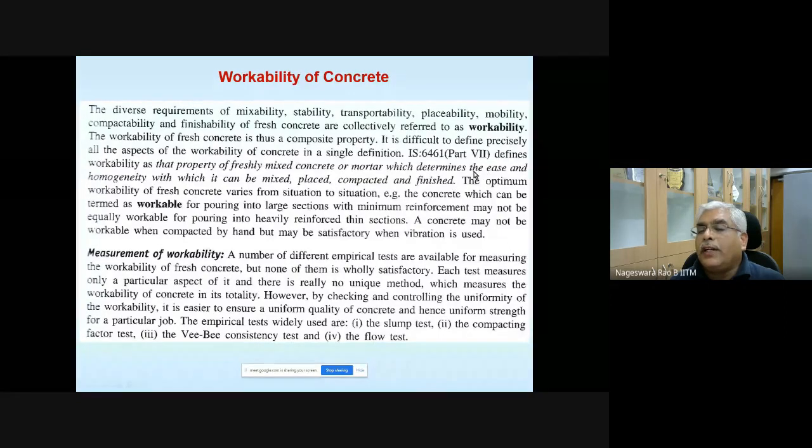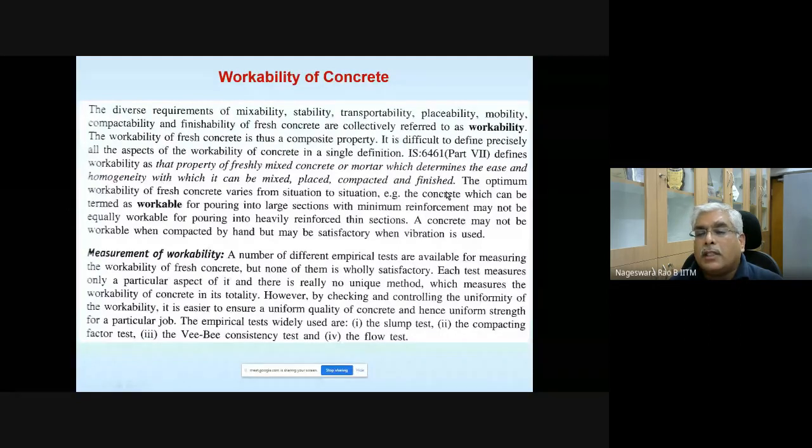Ease. You need to underline this word ease, as well as homogeneity. Segregation, such a thing should not happen. Segregation, bleeding should not happen. Whatever concrete you are placing, it should be homogeneous. It should maintain homogeneity, equal distribution of all particles. It's not some particles settling down. Such a thing is not acceptable.